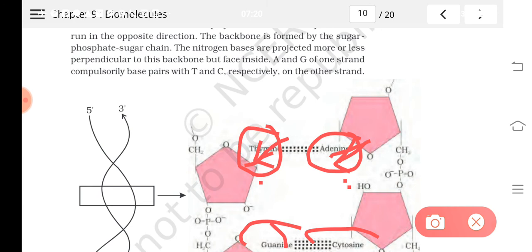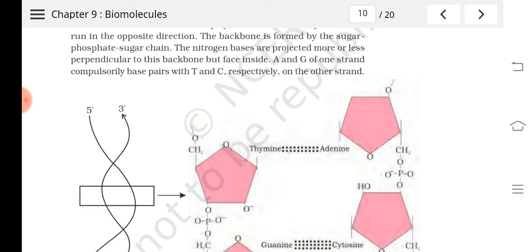Understood? So the nitrogen bases are complementary to each other. Wherever adenine is there in one strand, in the other strand you can see thymine. They are joined by hydrogen bonds, and there will be two hydrogen bonds between adenine and thymine, and three hydrogen bonds between cytosine and guanine.